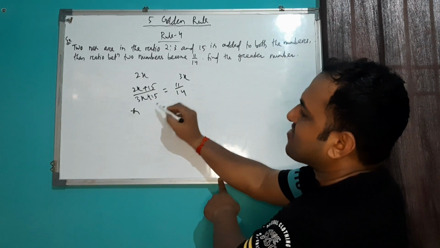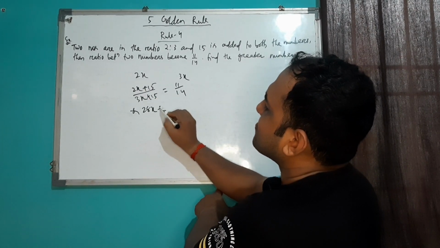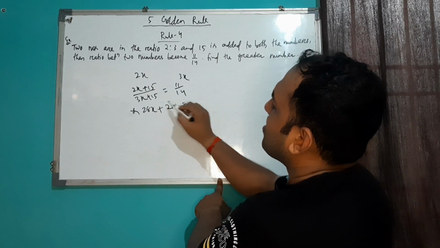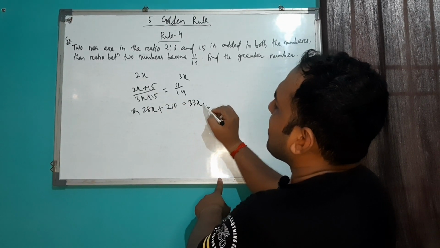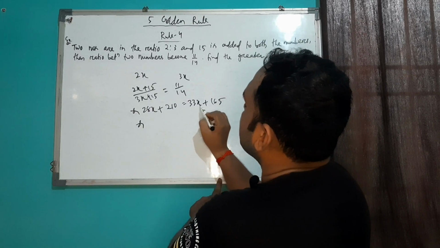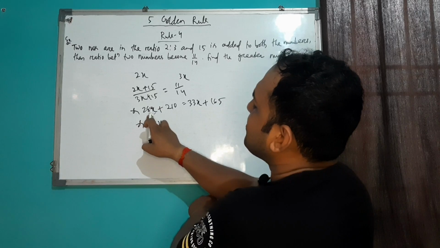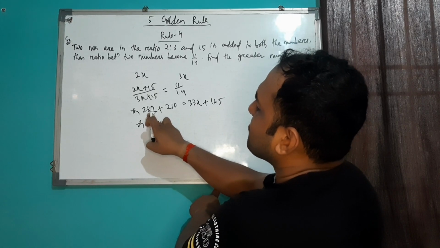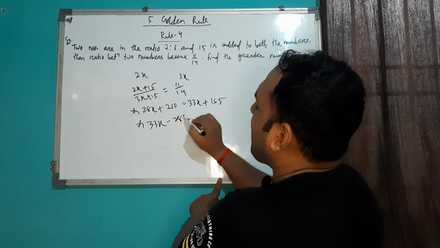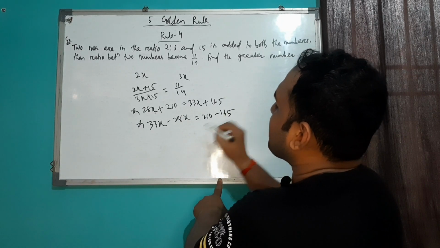By the cross multiplication method I can calculate as 14 into 2x, 28x, plus 14 into 15, it will be 210, equal to 33x plus 165. So this is 33x, 28x on the left hand side. If I move it to the right hand side, it will become minus 28x, equal to 210 minus 165.